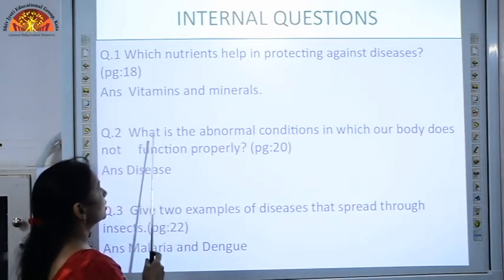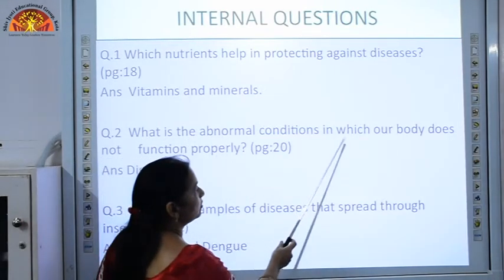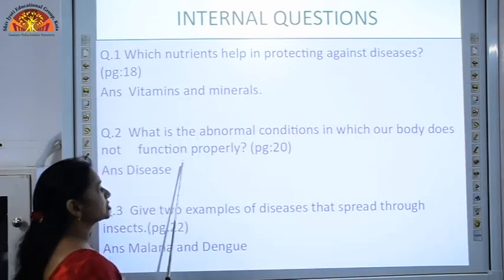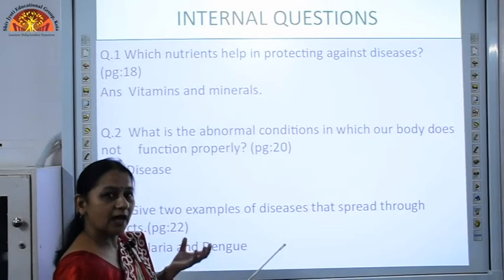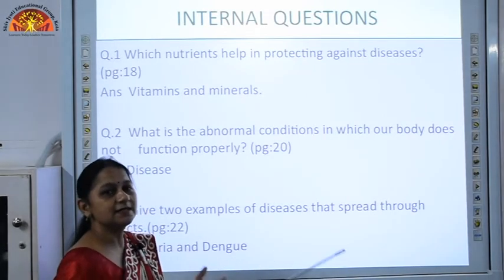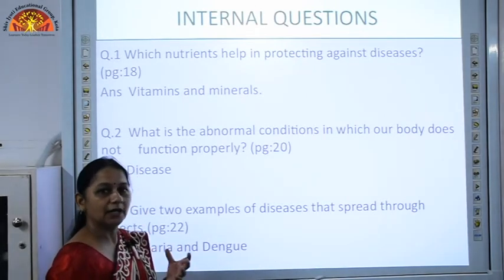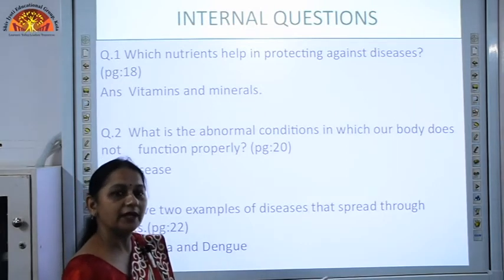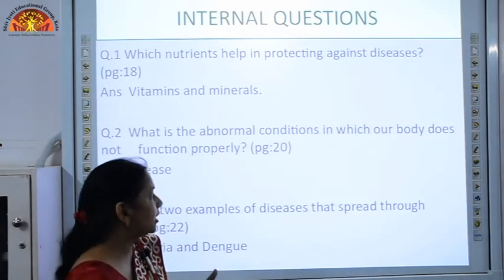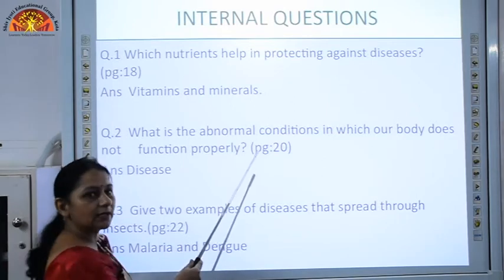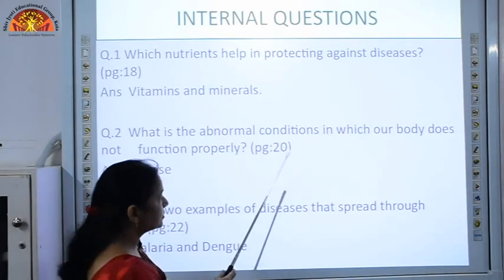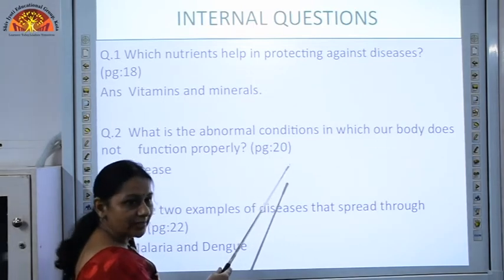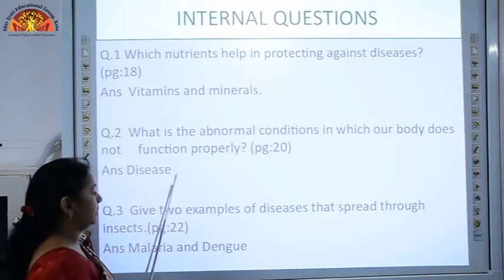Second question is, what is the abnormal condition in which our body does not function properly? When we did the topic diseases, I told you what diseases are. Diseases are the abnormal condition of our body when our body does not function properly. So what is that abnormal condition called? Disease. This question you have to write on page number 20 and mark the answer there.